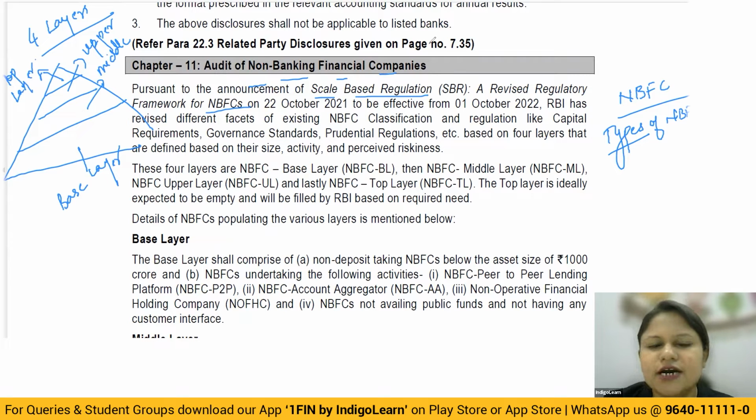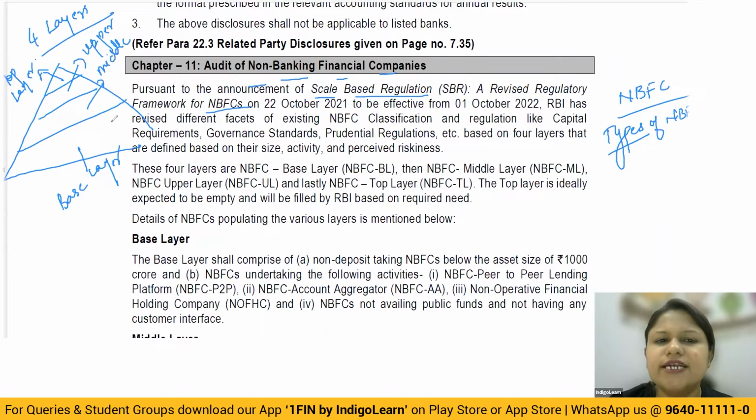Okay, so here basically, if you look at it, base, middle, upper, and top layer. All these different types of NBFCs that we have studied earlier are now going to get categorized into different types of layers. These NBFCs will fall in one of these layers. Depending upon the size of the NBFC and the risk perceived, that is the element of risk, how much risk is involved, they have done the categorization depending upon the asset size.